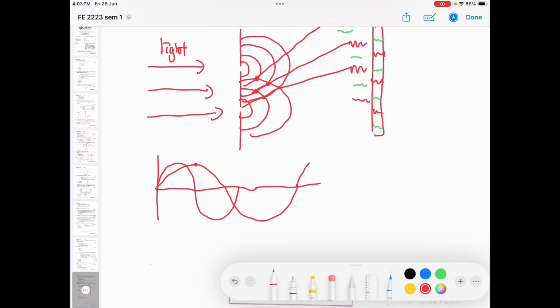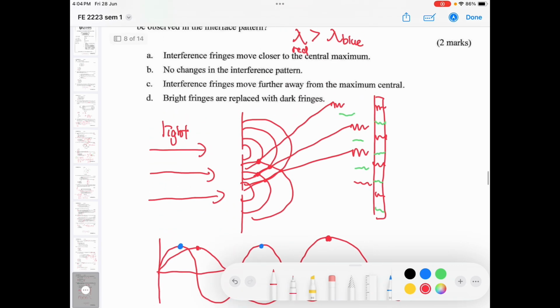The gap in between the next one will be greater compared to this one. For blue light, the gap between the peaks will be like this. But for red light, the gap between the peaks will be this one and this one. You see, they are further away. As a result, the gap over here will also be greater.